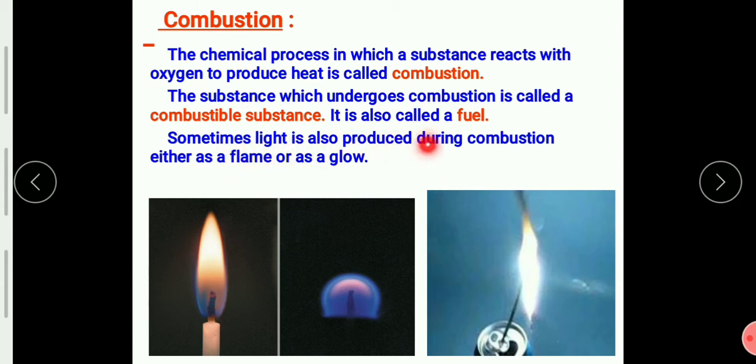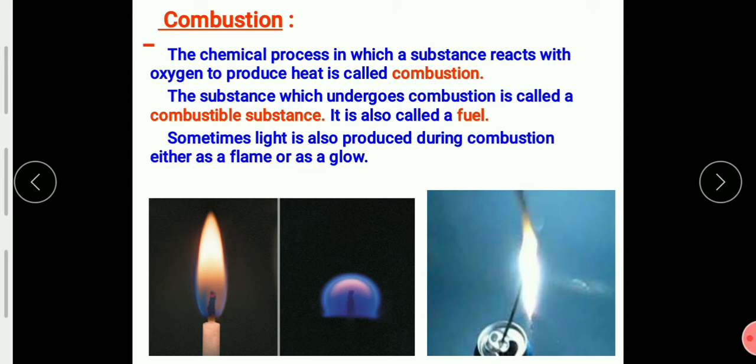Sometimes light is also produced during combustion, either as a flame or as a glow. So once again I would like to tell that combustion is a chemical reaction in which some substance reacts with oxygen and gives heat. In the same way, we learned in the metals and non-metals lesson that during the burning of magnesium ribbon, we saw that there was a bright light with flame, and that is also a combustion reaction.